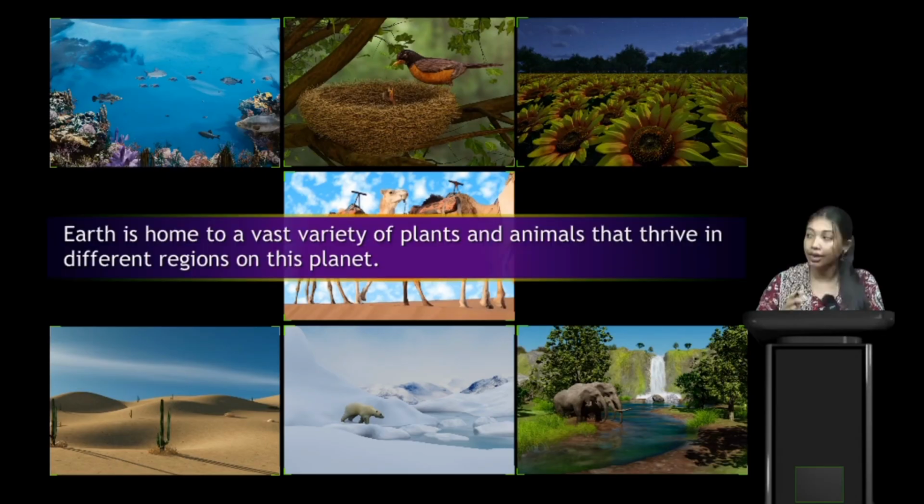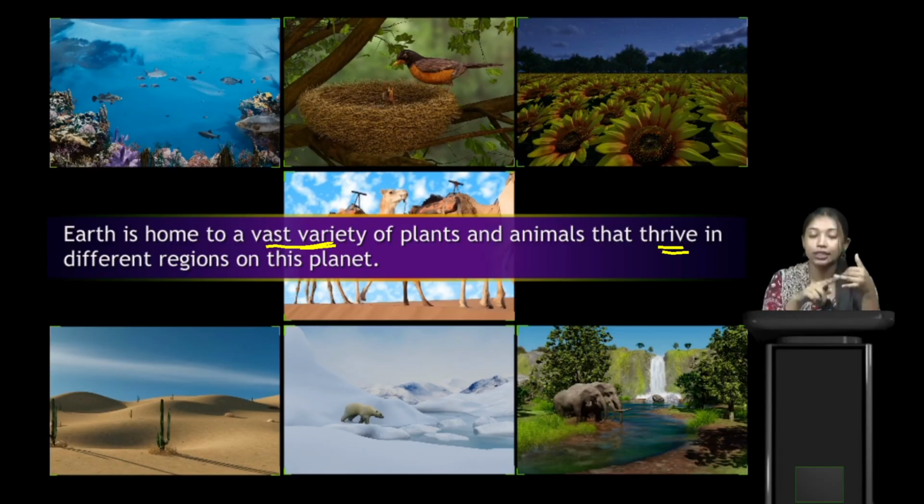Okay, now here, Earth is home to a vast variety of plants and animals that thrive in different regions on this planet. What is the meaning of this word thrive? Like we saw, on Earth there are lots of different kinds of plants, a lot of variety of plants, isn't it?